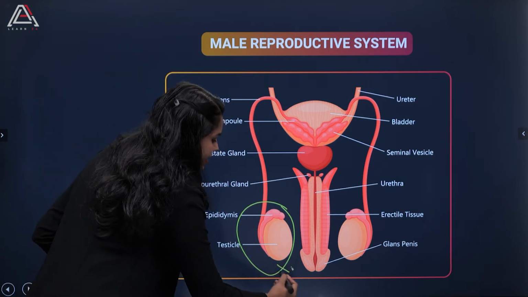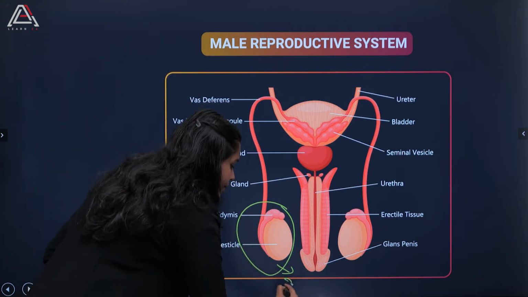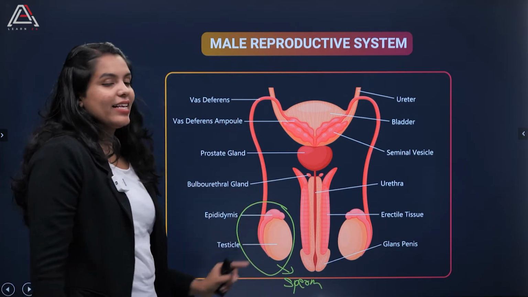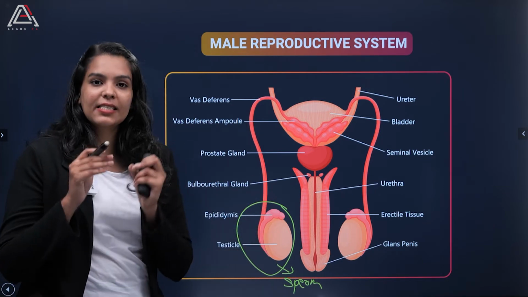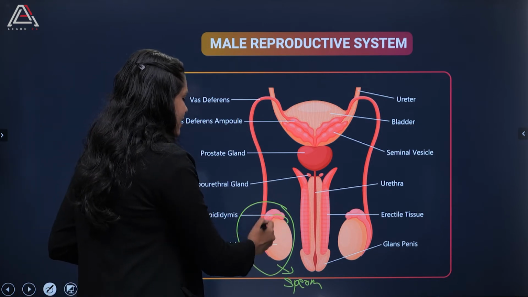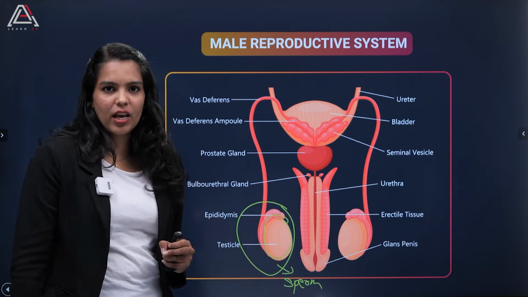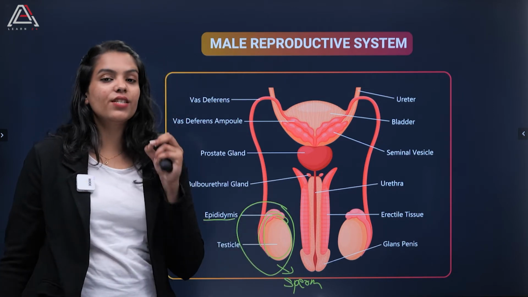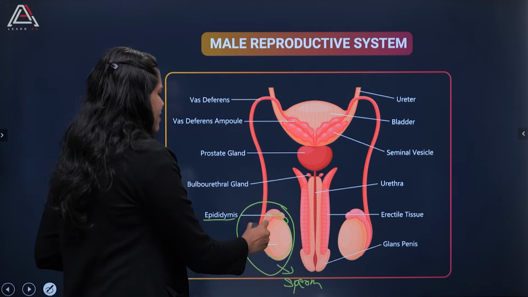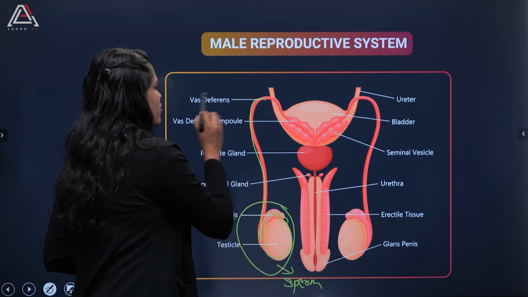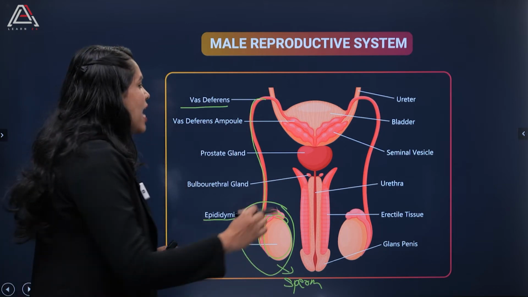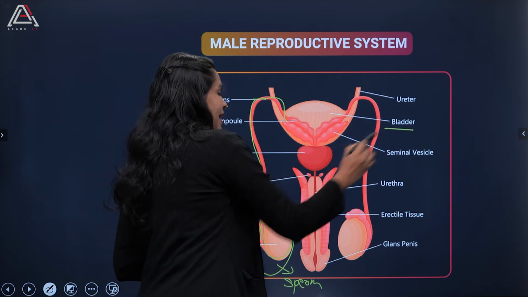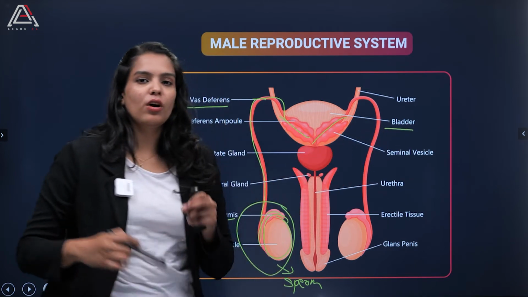So in the testicle, the testis is present where the sperm is being produced. So here the process is starting, right? So this is the place where the entire process is starting. So talking about the testicle, here you can see it's oval in shape, and above this the epididymis is present on the posterior side of the testis, and then you can see a long slender loop which is called the vas deferens, and this loop basically loops over the urinary bladder,